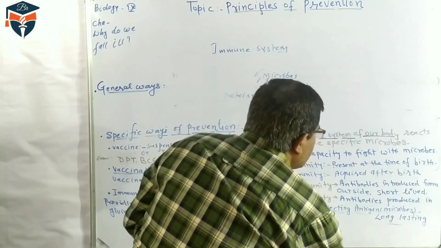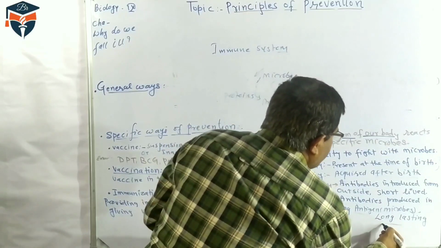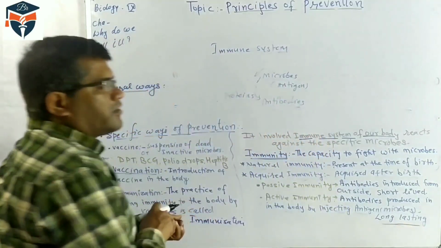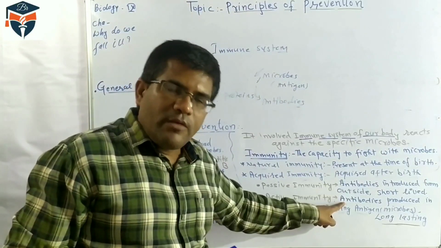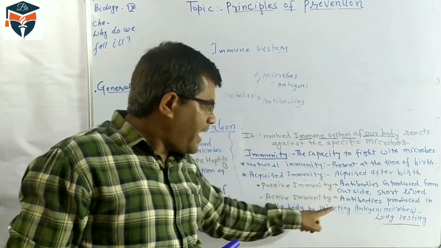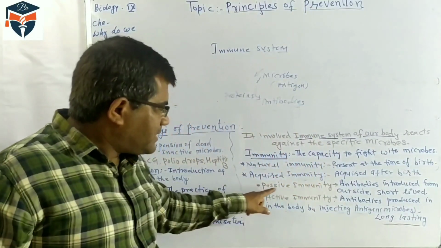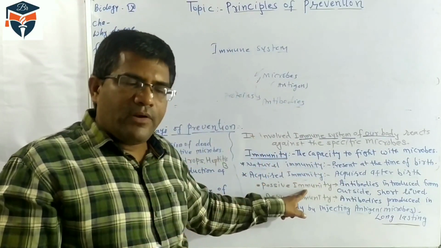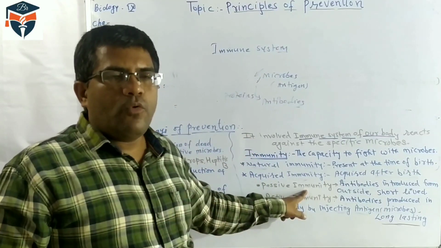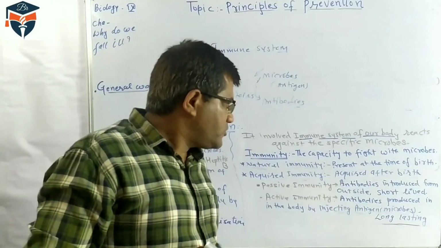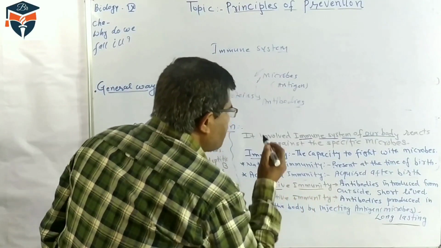Active immunity is long lasting, because these antibodies are produced in our body by our body cells. In passive immunity, ready-made antibodies are prepared outside and introduced through oral drops or injection.